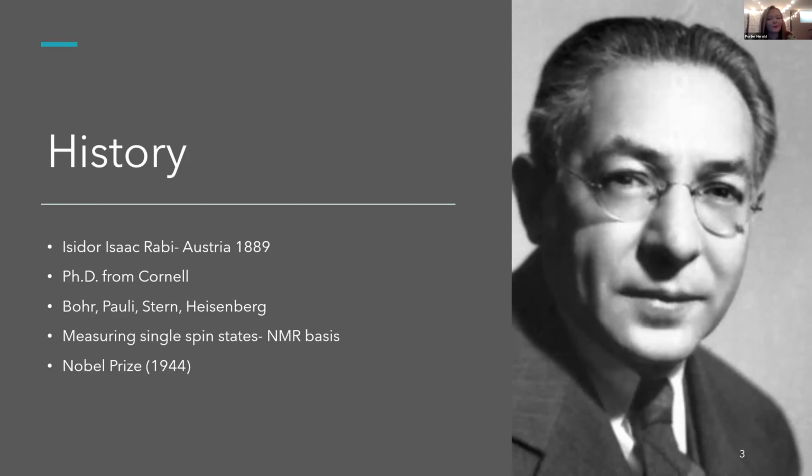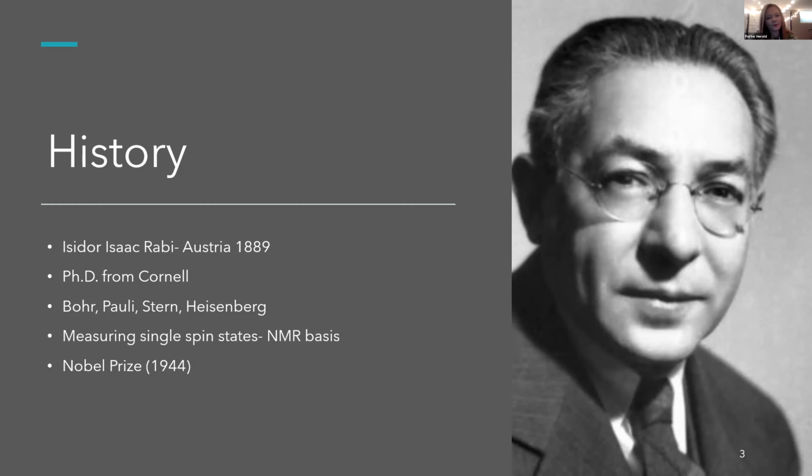He also worked with Bohr, Pauli, Stern, and Heisenberg during his career. I talked about Bohr, Pauli, and Stern in my previous presentation. Rabi actually used Stern's beam concept from the Stern-Gerlach experiment. He took that idea and tinkered with it, and he was able to make an apparatus that allowed him to measure single spin states of nuclei, which is the basis for NMR.